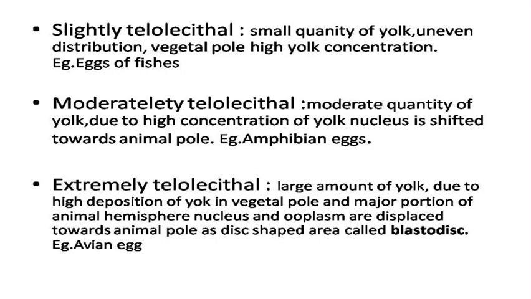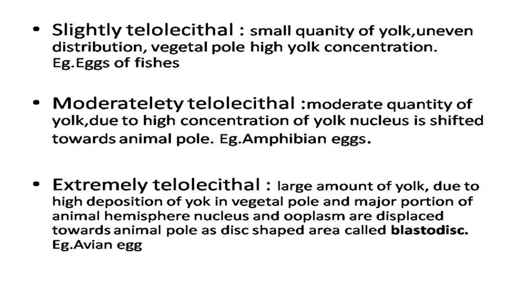So what is moderately telolecithal? These eggs contain moderate quantity of yolk and more yolk is concentrated towards the vegetal pole of the egg, and due to this the nucleus of the egg is shifted towards the animal pole. And example is amphibian egg.